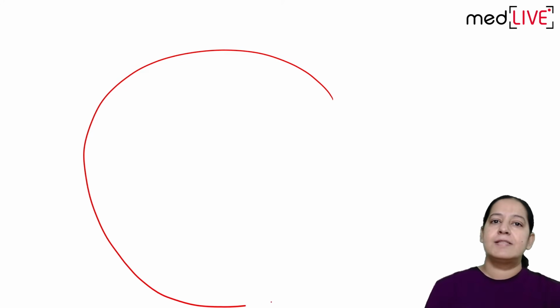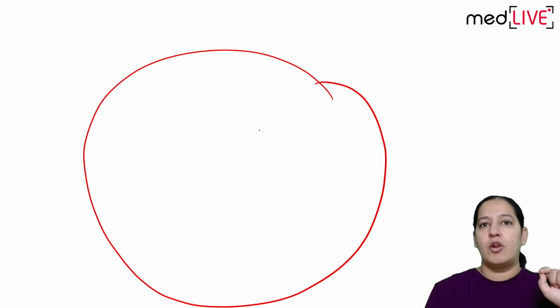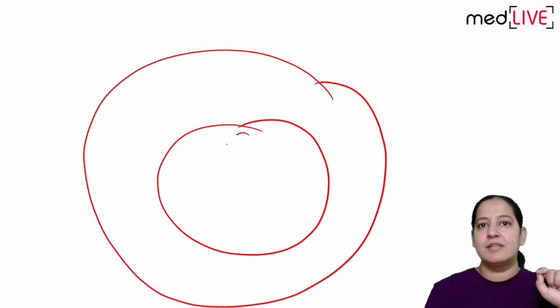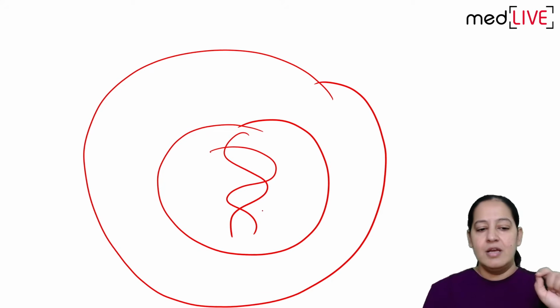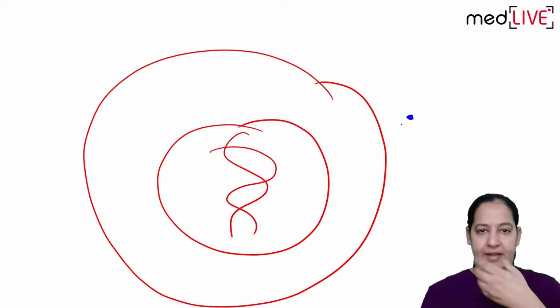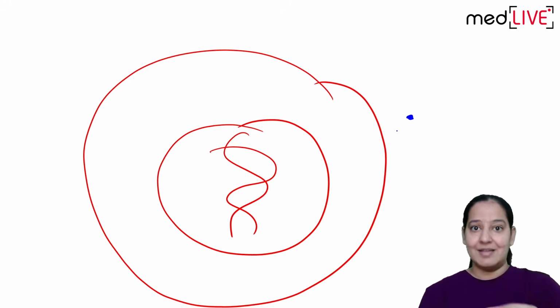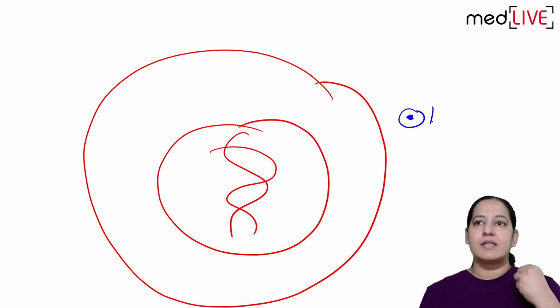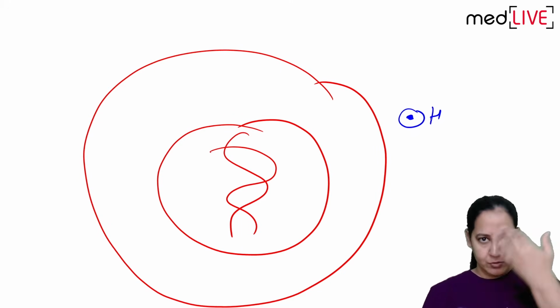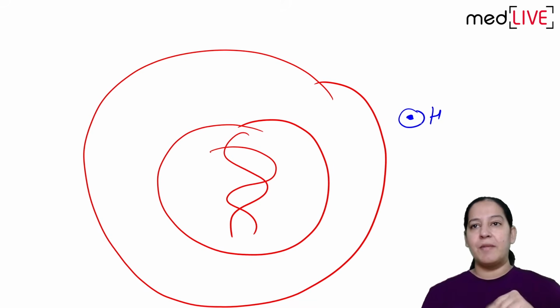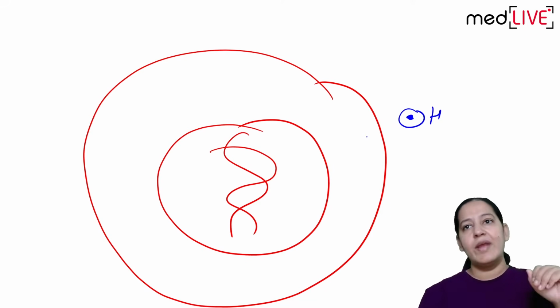For that, I would like to draw a diagram. This is a bacteria, Mycobacterium tuberculosis. This is the nucleus of the bacteria. This is the DNA of the bacteria. This is my drug, isoniazid. When I take a tablet, I am the patient, and this bacteria is present inside me. I am taking this isoniazid in the form of a tablet, it is absorbed and goes into the blood. From the blood, it goes to the lung. It is going inside the bacteria.